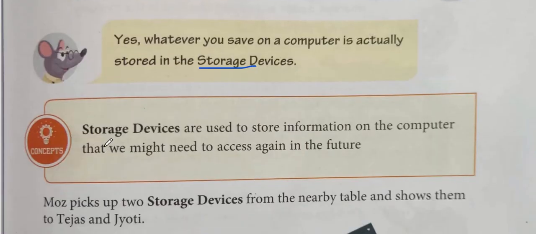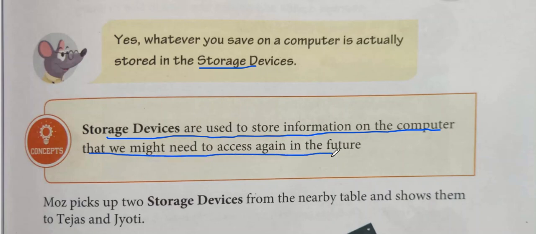Now here is the meaning of the storage device. Please underline these lines. Storage devices are used to store the information on the computer that we might need to access again in the future. That means storage devices are the devices which are used for storing the information inside the computer.